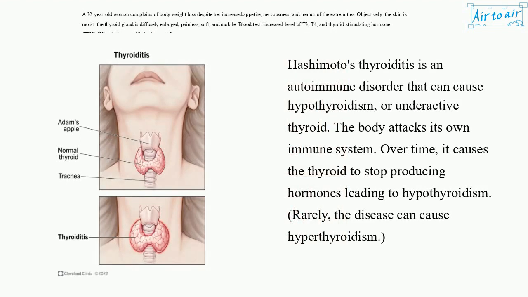Hashimoto's thyroiditis is an autoimmune disorder that can cause hypothyroidism, or underactive thyroid. The body attacks its own thyroid gland. Over time, it causes the thyroid to stop producing hormones, leading to hypothyroidism. Rarely, the disease can cause hyperthyroidism.